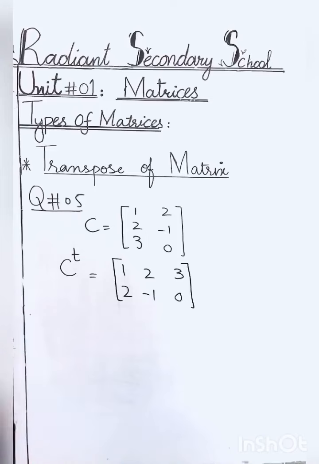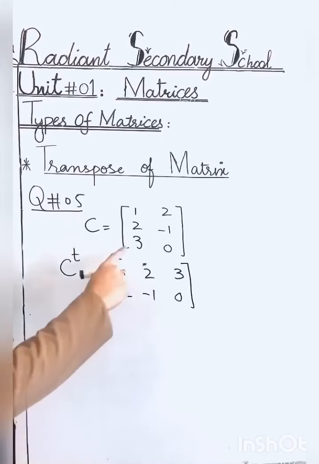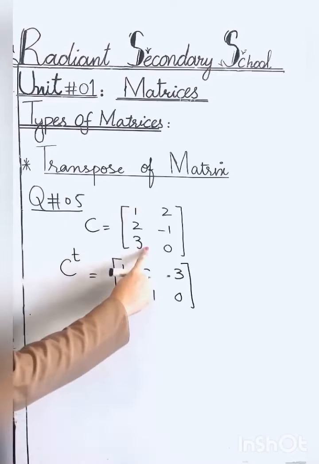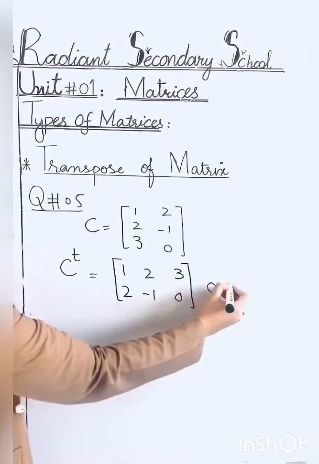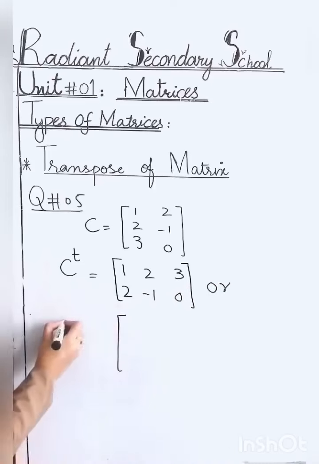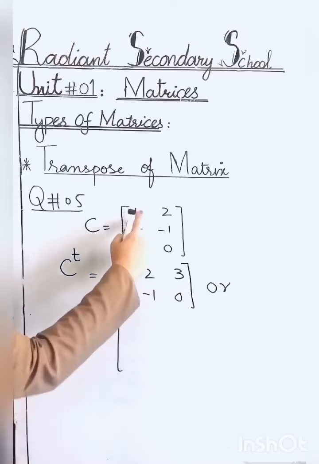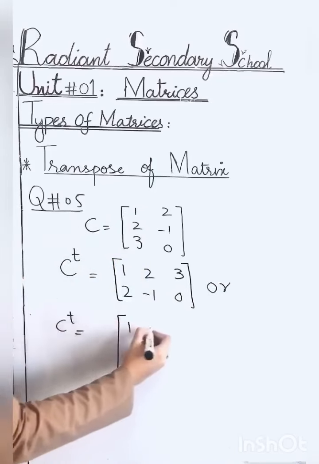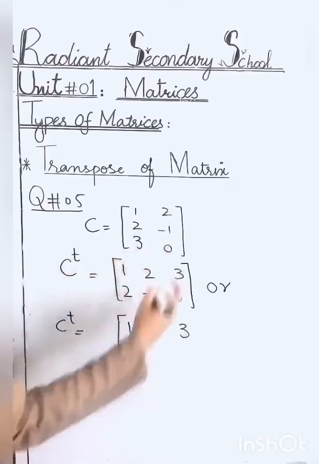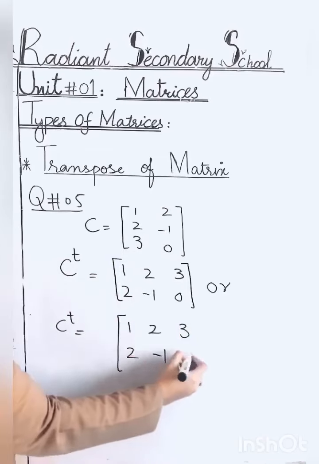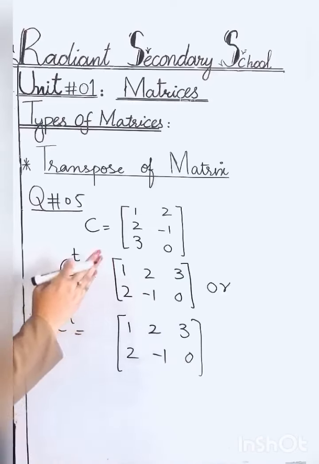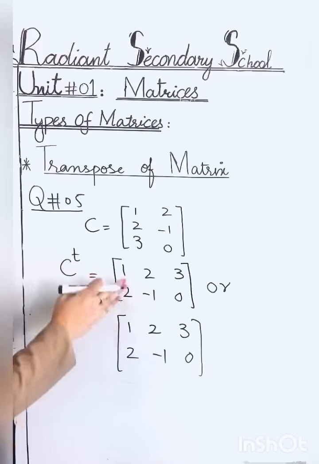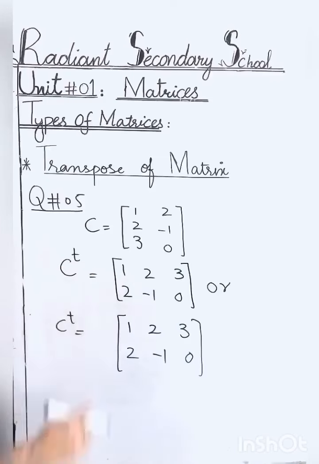There is another way to find out the transpose, that you can change the column into the row. This is a column, make it row. This is a column, make it row. You have seen that whether you will change the row into the column or column into the row, your answer will be same.